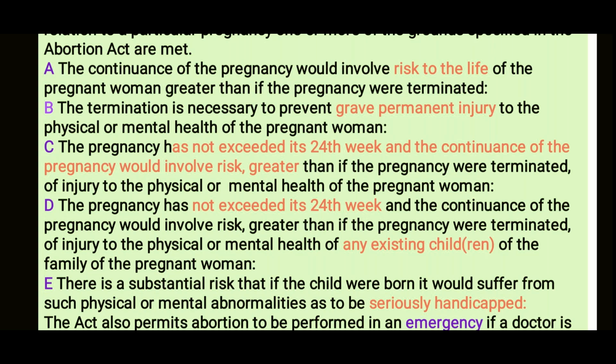C is the pregnancy has not exceeded its 24th week. Now remember, in A and B, there is no criteria of gestational age. This is where things get confused. So there is a difference between the above A and B and C and D, and the reason is in C and D, there is a difference by the gestational age too. So in C and D, you can only do up to 24 weeks, whereas in others, you can do at any point of time in pregnancy.